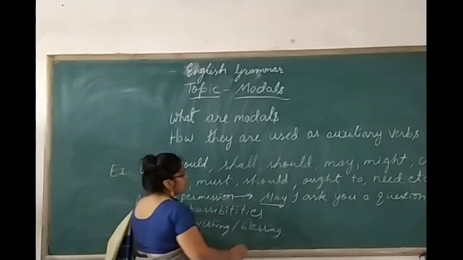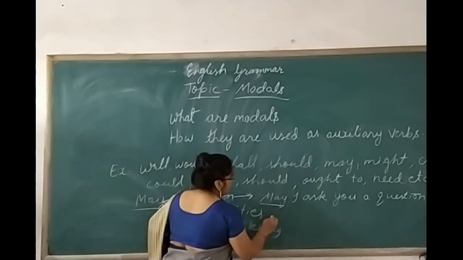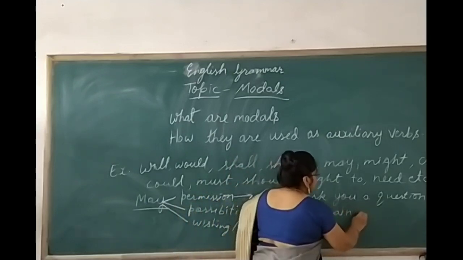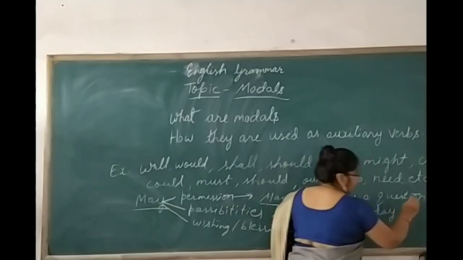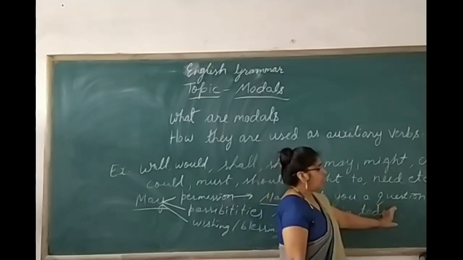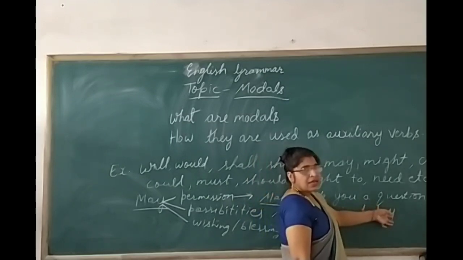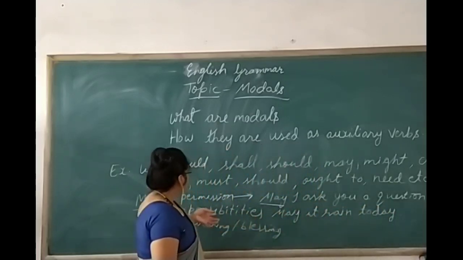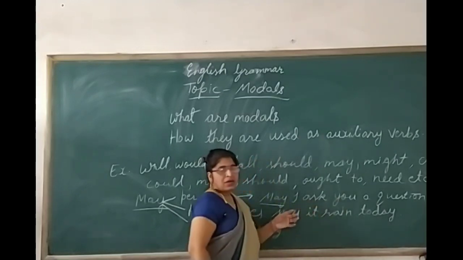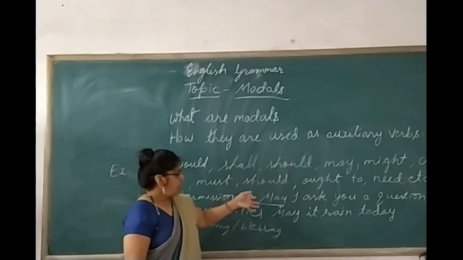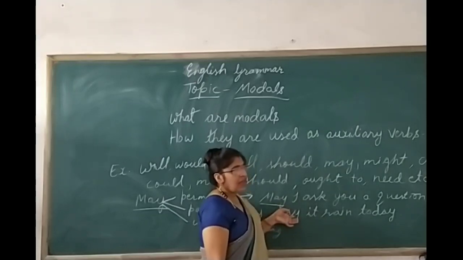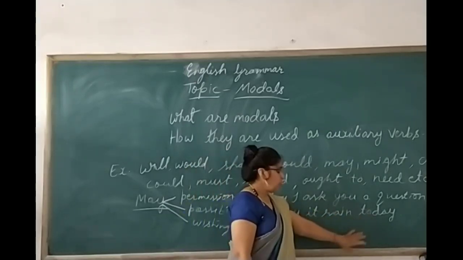And here possibility. Suppose that if I take an example: May it rain today. Clear? Here, may it rain today, this sentence declares the possibility. Suppose that there are heavy clouds roaming in the sky, and by seeing that, the person has declared that it might rain today.